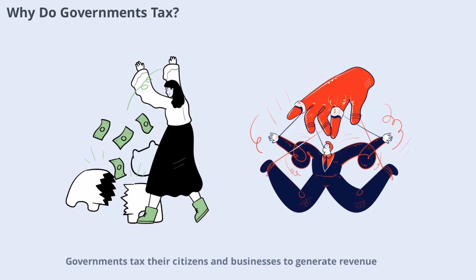Governments tax their citizens and businesses to generate revenue. This revenue is crucial for running the country and providing essential services. Taxes help redistribute wealth, reduce inequality, and promote economic stability. By collecting taxes, governments can invest in public goods, support vulnerable populations, and maintain law and order. In short, taxation is a tool for building a better society and ensuring everyone contributes to the common good.